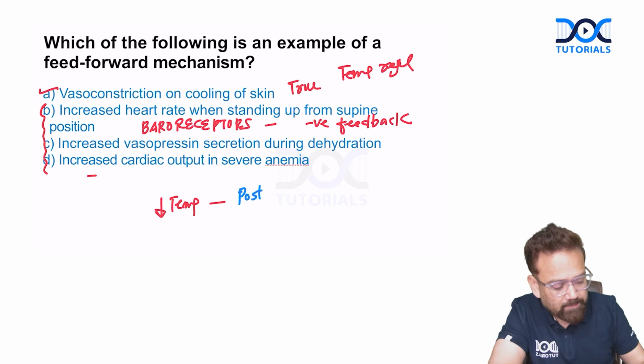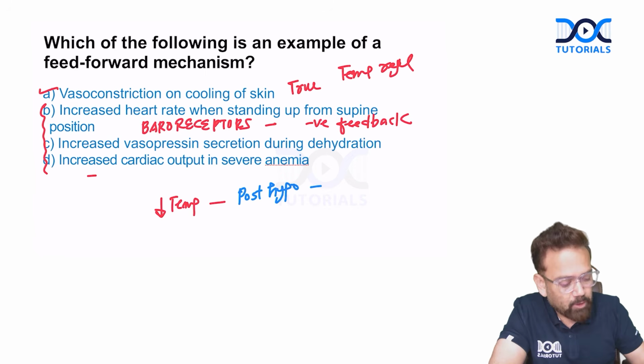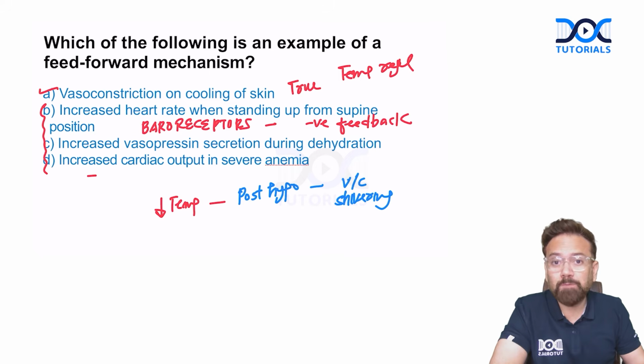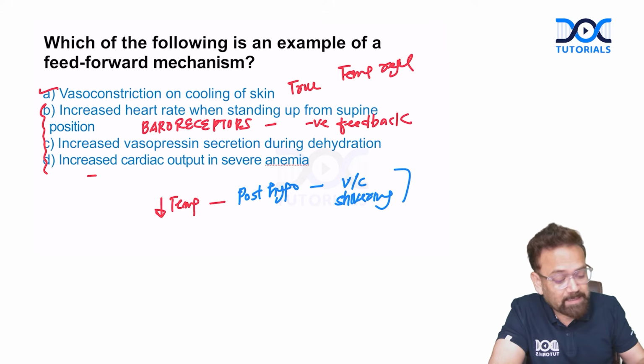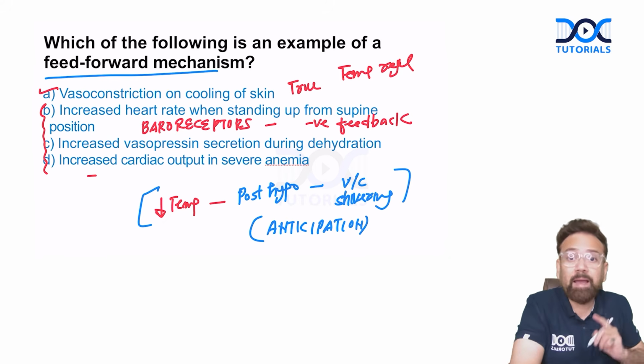Posterior hypothalamic nucleus will be acted upon, and there will be vasoconstriction and shivering even before our core temperature drops. So we are working in anticipation. Whenever something is done in anticipation, that is an example of feed forward mechanism, not feedback.